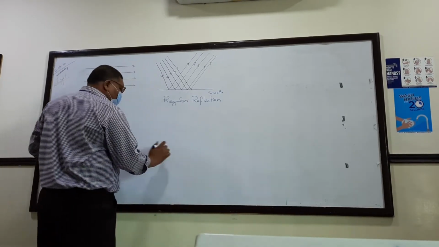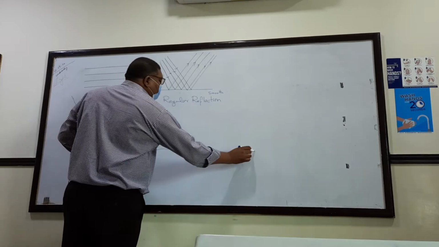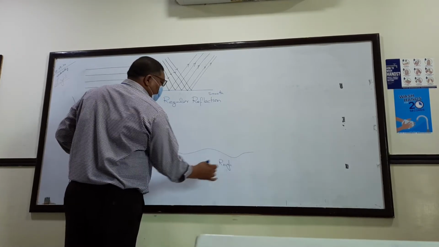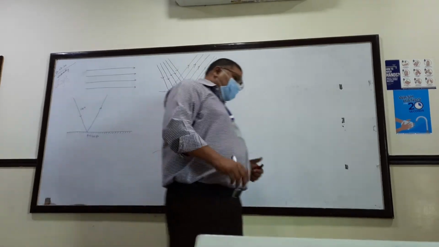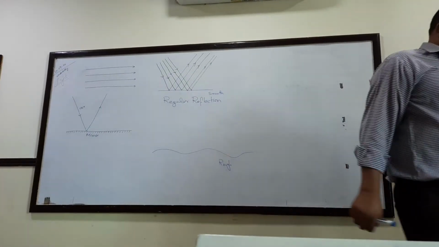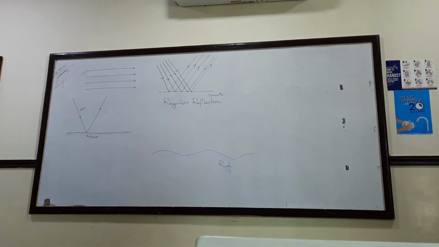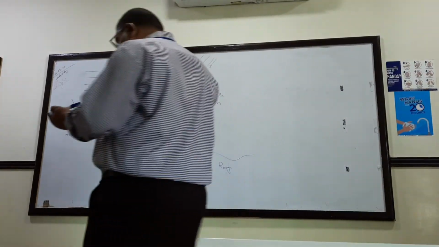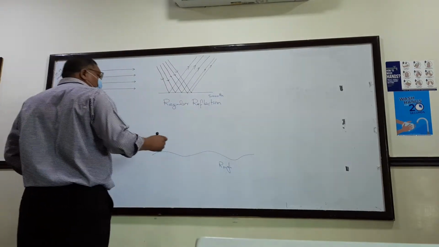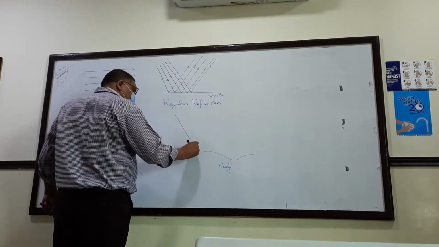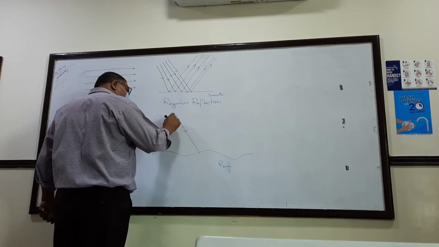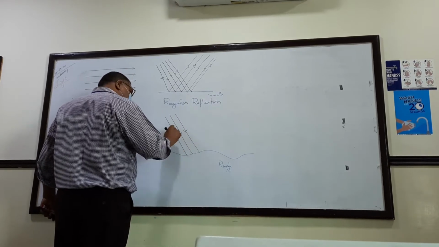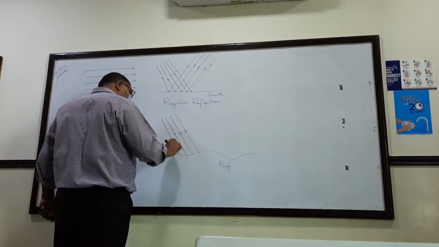Okay, now consider an object, a surface which is rough, which has ups and downs in it. Now I will use parallel rays.